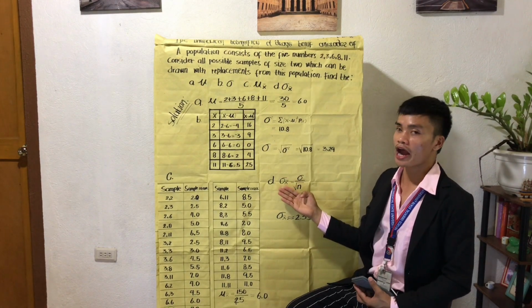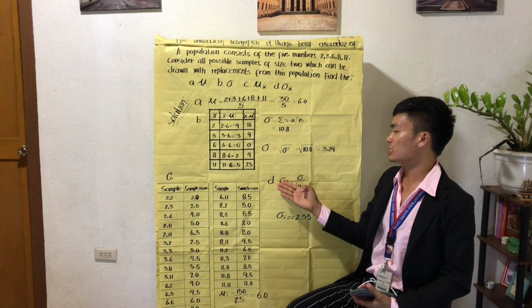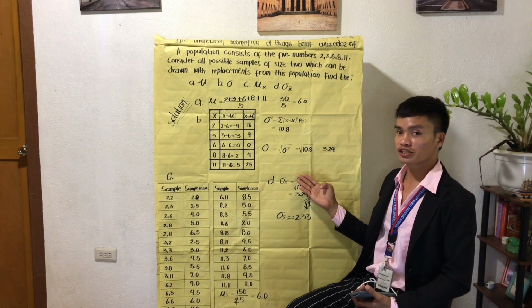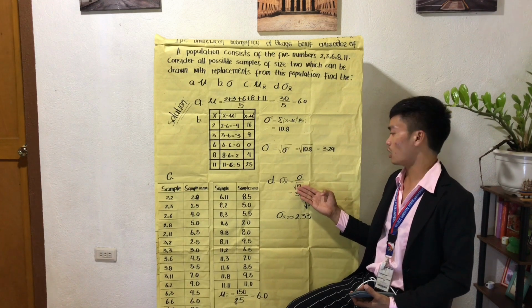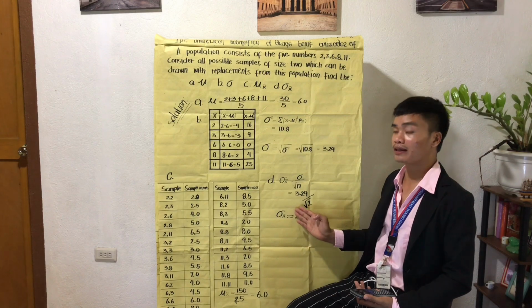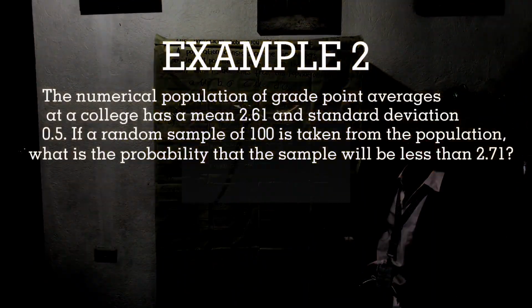For the standard error of the mean, we have the equation sigma sub x bar is equal to the population standard deviation over the square root of n, and our standard error is approximately equal to 2.33.